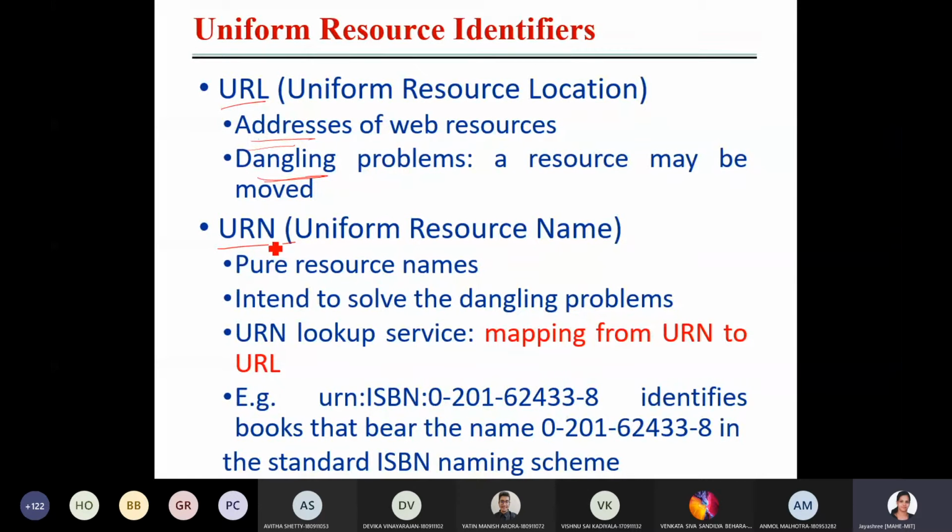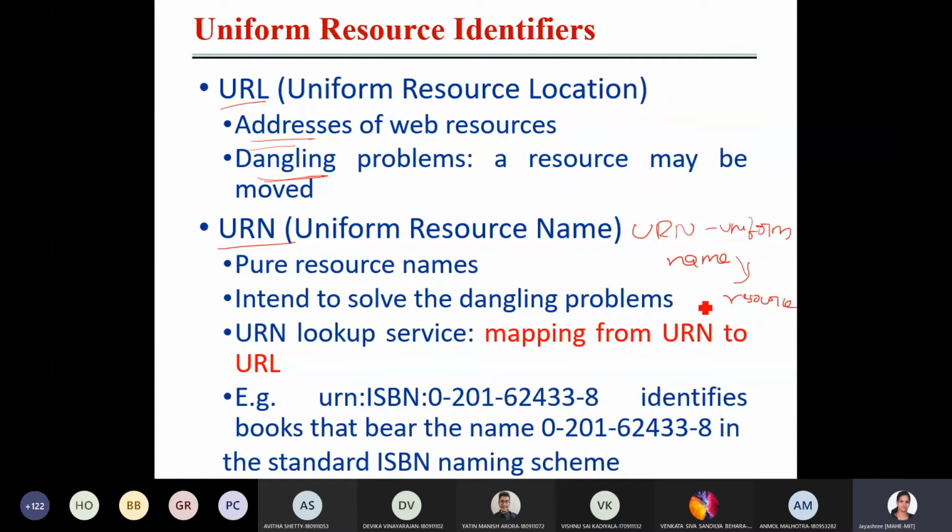Okay, then comes URN, uniform resource name. It is a pure resource name. If you intend to solve these dangling problems, just specify the uniform name. It is unique, a uniform name, and that will be mapped to the resource.